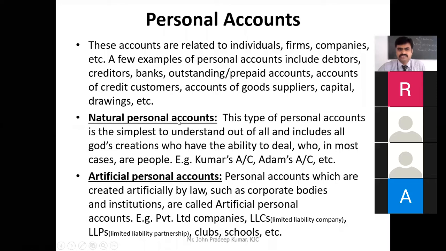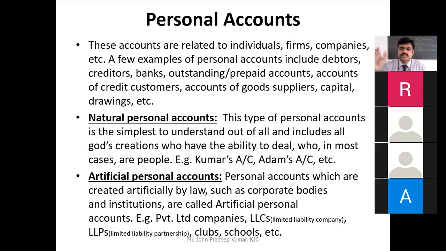That is called natural person. When you see a human being's name, Kumar, Geeta, Sarita, Elizabeth account, that means it is a natural person. So natural person account, when you see the name of the person, you can identify, okay, this is a person.